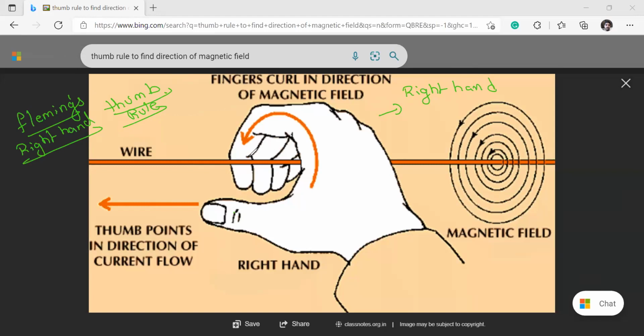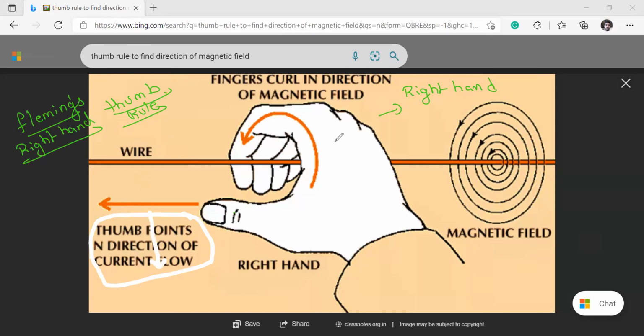So when you keep the thumb in the direction of current, see, this is the direction of current. Okay, here it's given, right? Now your thumb shows the direction of current in the wire. Your fingers are going into the paper. So here the magnetic field is into the screen.